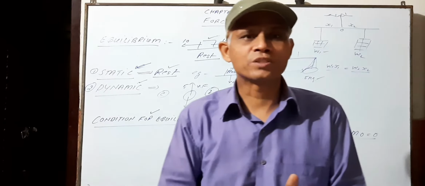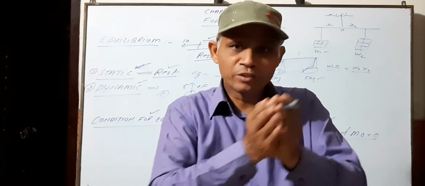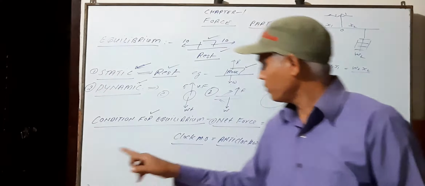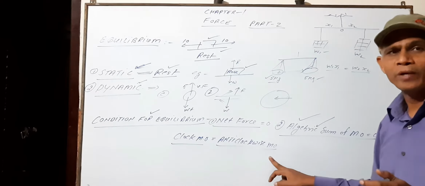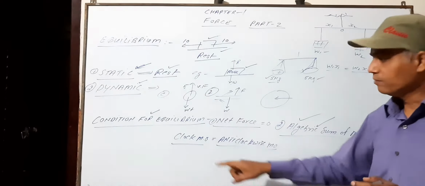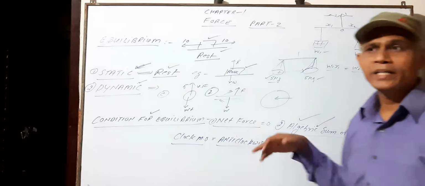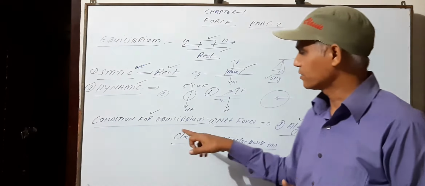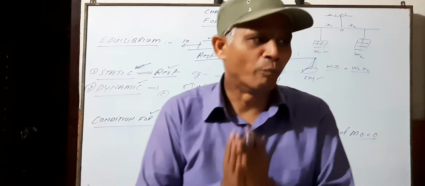Suppose two moments are acting on the body, then their sum will be 0 when clockwise moment is equal to anti-clockwise moment. So at equilibrium, clockwise moment is always equal to anti-clockwise moment. So this is the principle of moments.